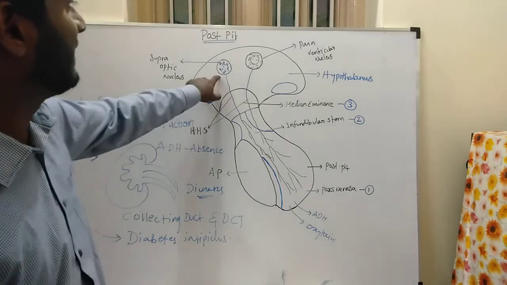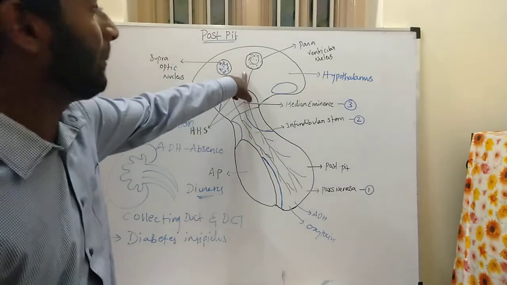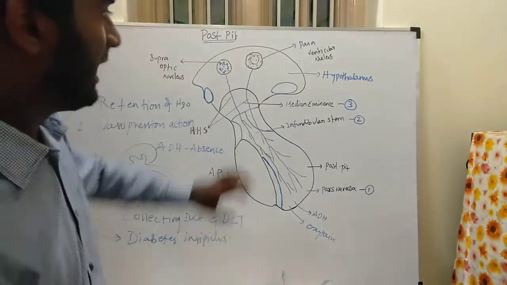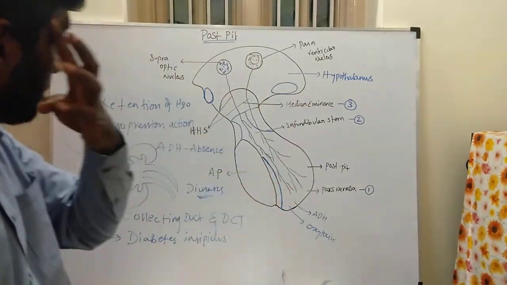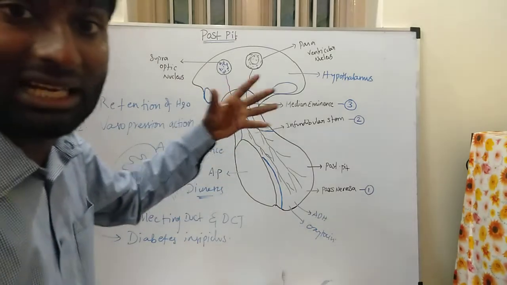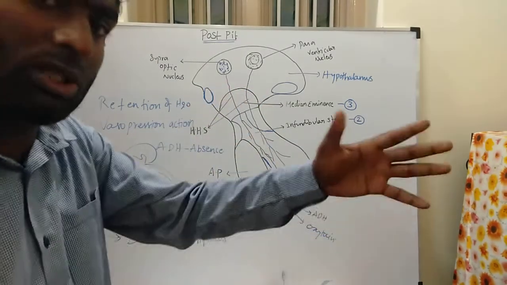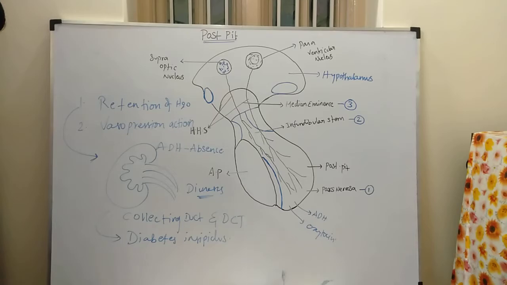This ADH hormone is secreted from the supraoptic nucleus and the paraventricular nucleus in the hypothalamus. It is transported through the hypothalamo-hypophyseal tracts to the posterior pituitary. These hormones are present in the nerve endings and released from the nerve endings into the circulation. Now we'll see the regulation.